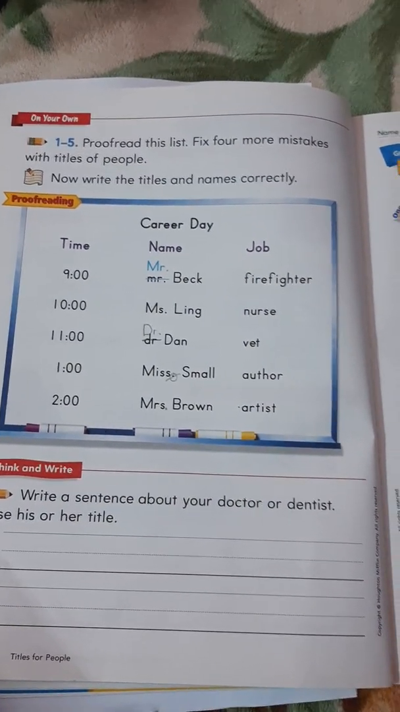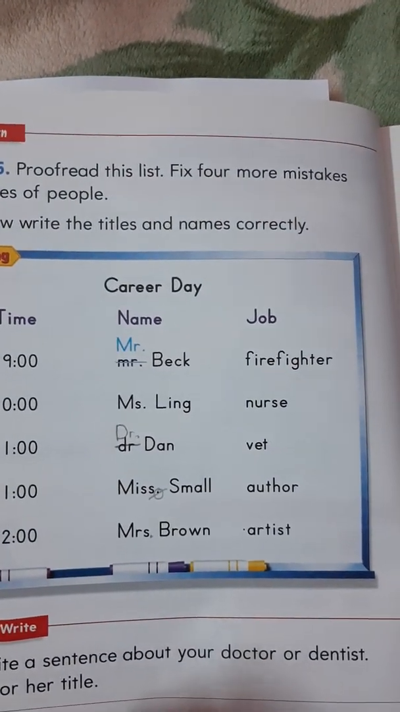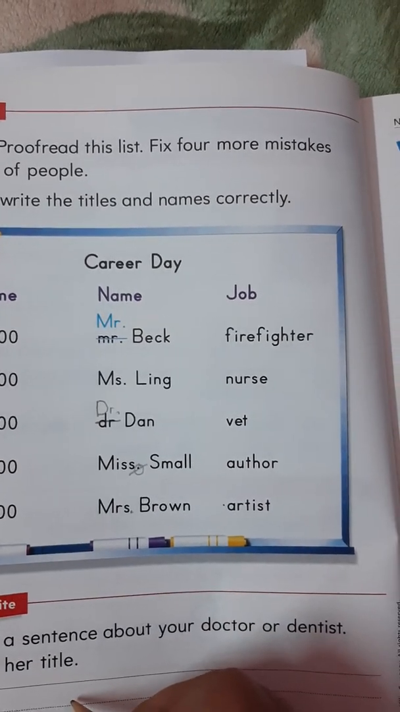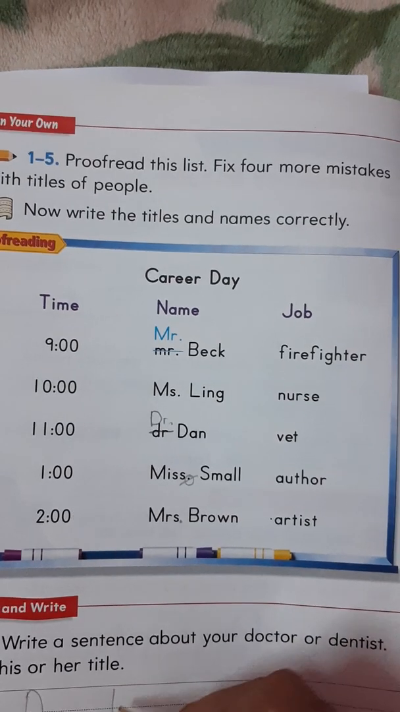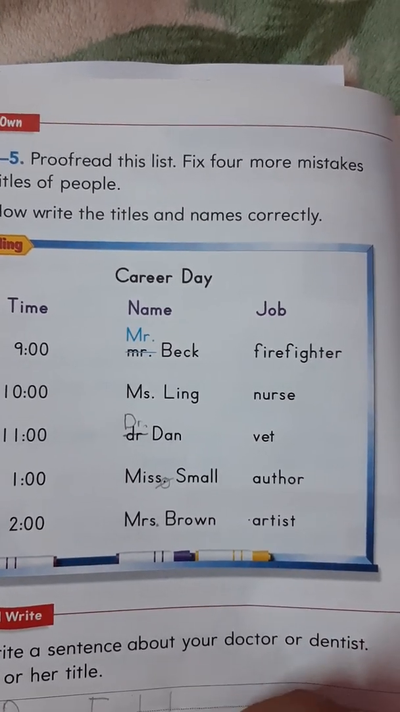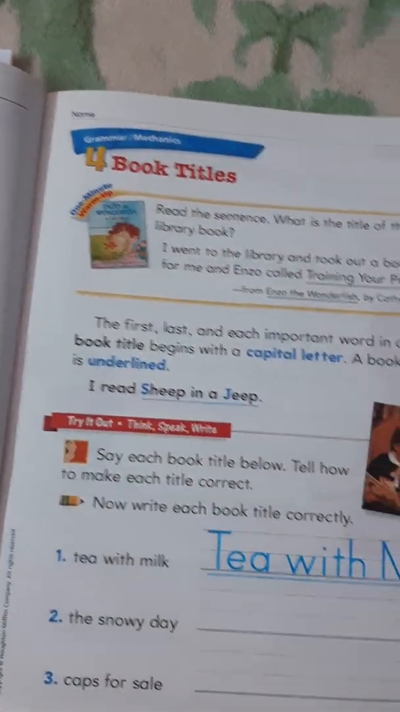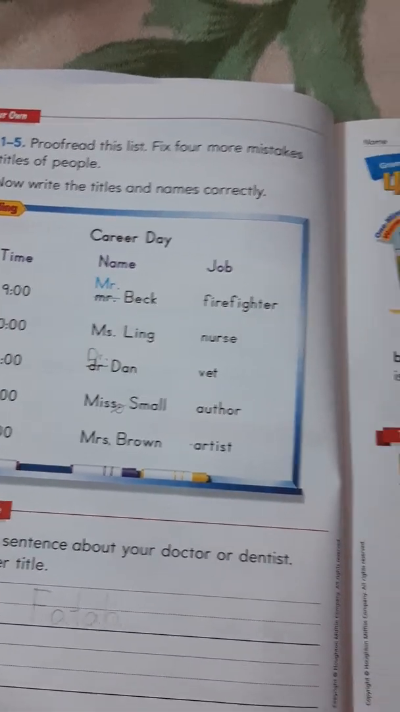Next, write a sentence about your doctor or dentist. Use his or her title. Example, doctor. What's the name of your father? Muhammad or Fateh or Fatah. Okay, Doctor Fatah. Grade 1, be careful of your writing. Please write it very good. So that's it. You are going to answer your workbook afterwards.